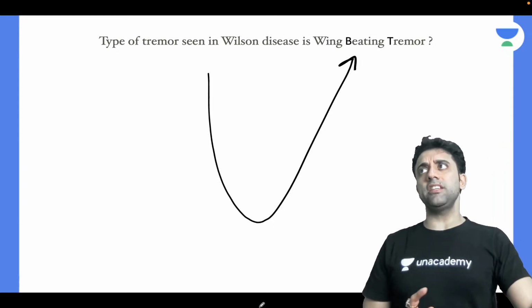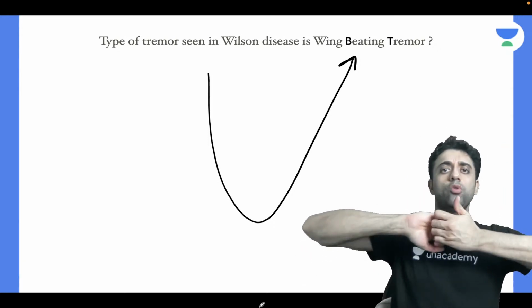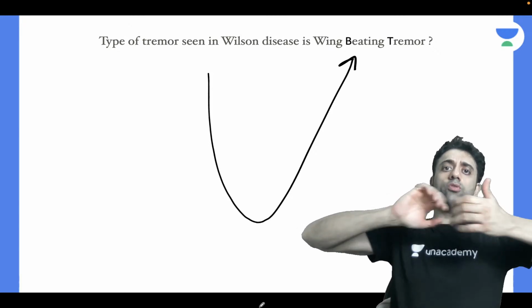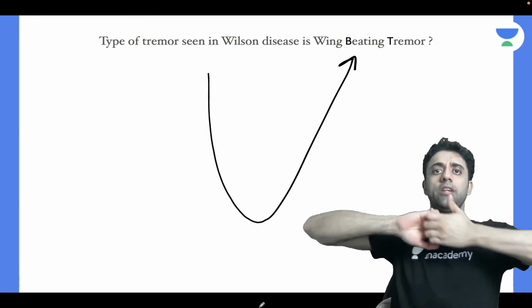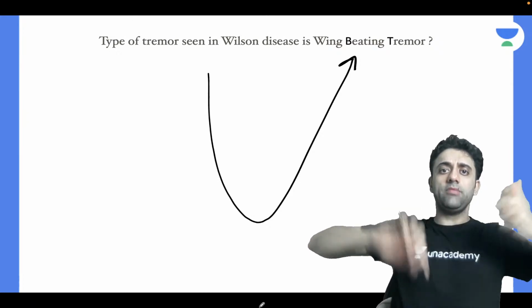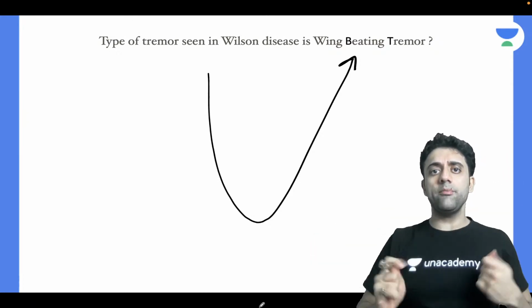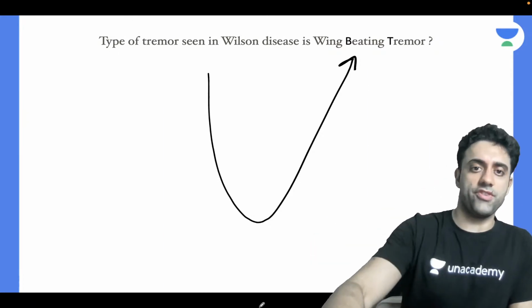I remember I had seen a video. The patient was told to do like this, and when told to do so, he was not able to do it. Once he does like this, he is having something like that. So it is like a wing beating tremor or a kind of intention tremor, that you should know.